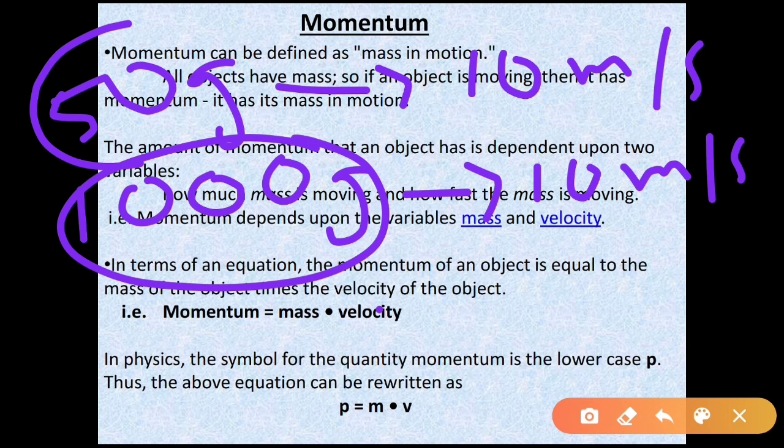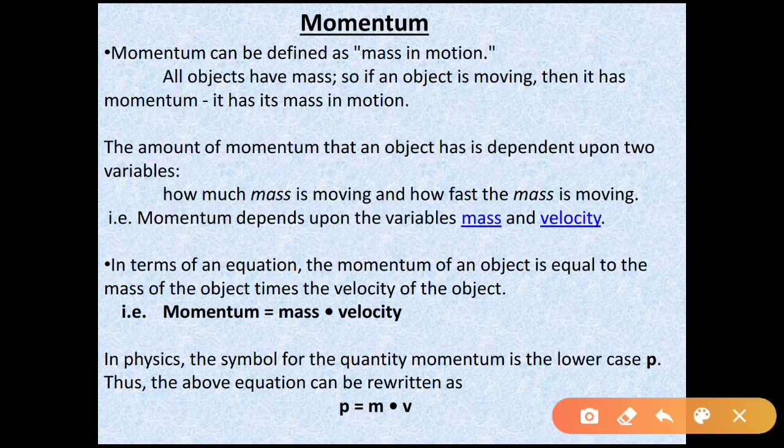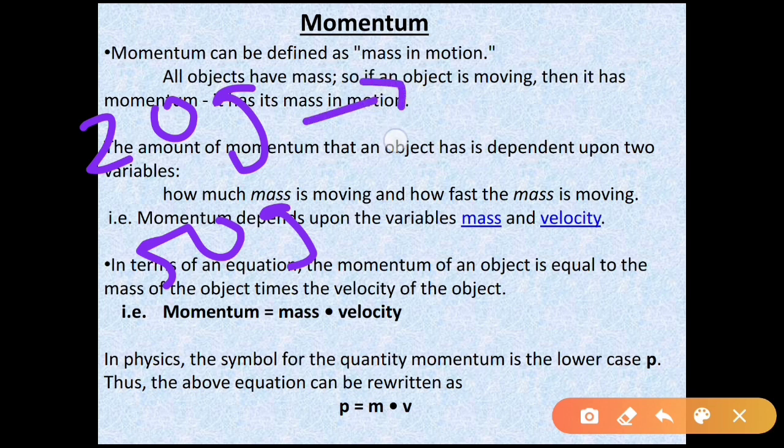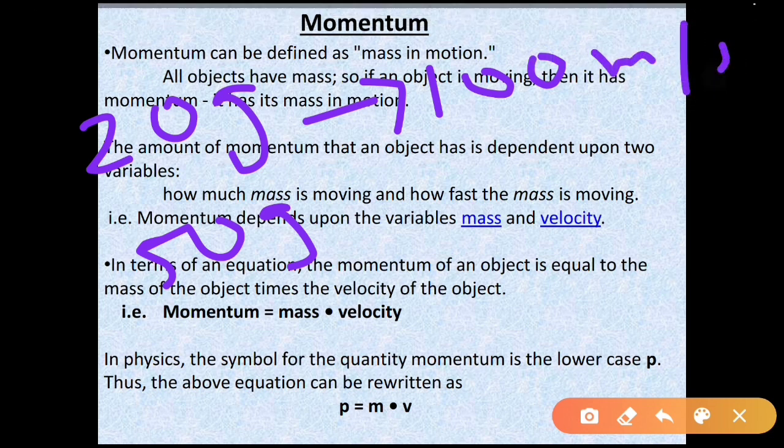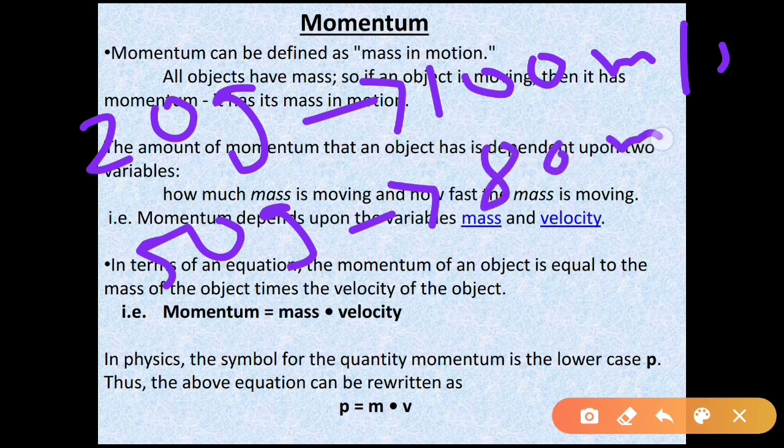Now let us assume that in the third case, we have a ball with a mass of 20 grams and another ball with a mass of 50 grams. Assume that the first ball is moving with a speed of 100 meters per second, which is a very large speed, and the other ball is moving with a speed of 80 meters per second. Now which will exert the larger force?